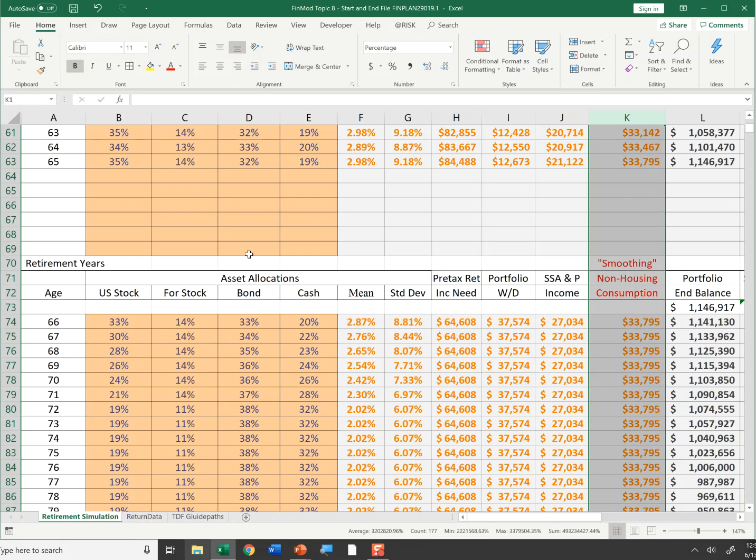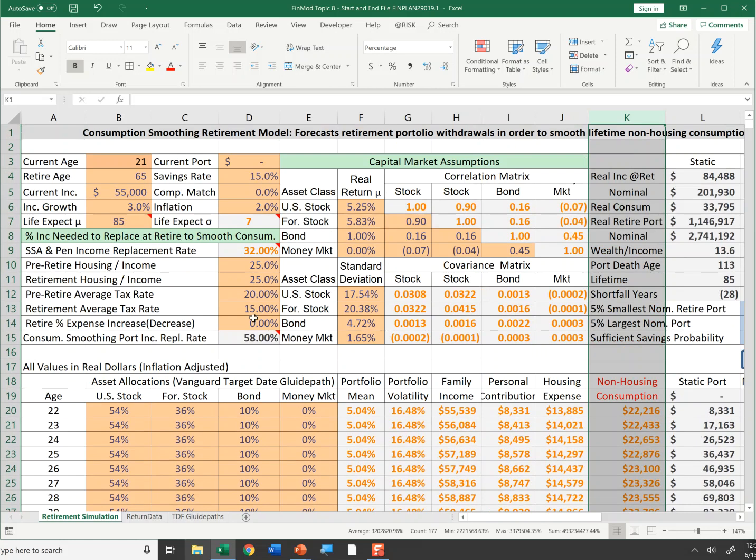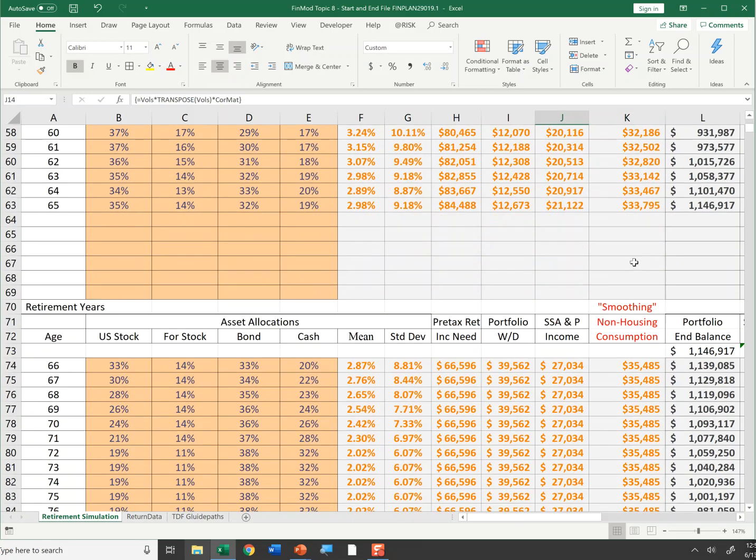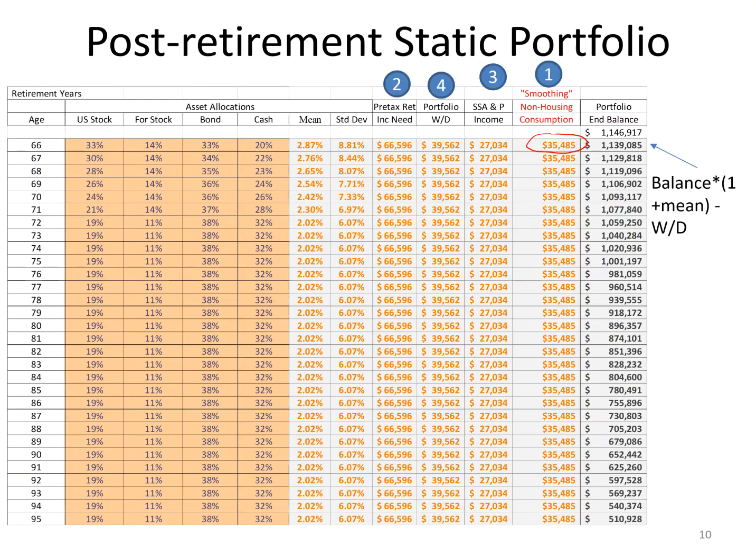But I'm going to make the assumption, however, that expenses go up 5%. Let's think of it as additional healthcare expenses. So to smooth my consumption with increased healthcare expenses, this number jumps up by 5%. So that's the first step in calculating the amount of money I need to withdraw from my portfolio. The first thing I do is calculate what my non-housing consumption is in retirement.